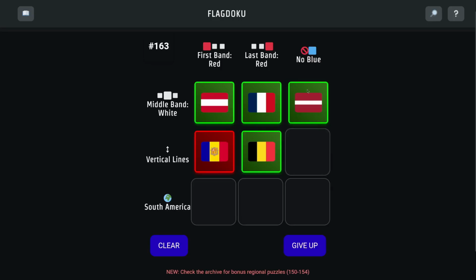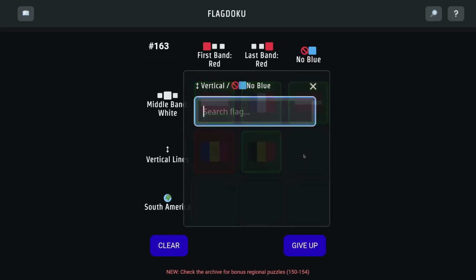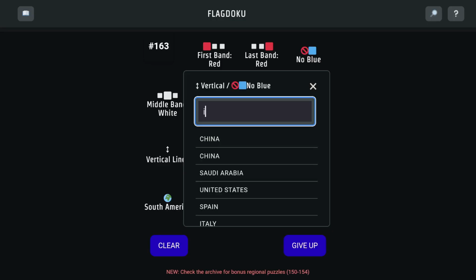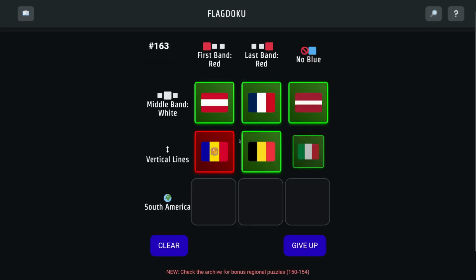Okay, and then we'll try no blue and vertical lines. I think the one we just thought of, Italy. I think Italy doesn't have blue. Right? Wait, does it have red? Oh, it doesn't need to have red. Is it white, green, and red? I think that sounds right. Let's try Italy. Oh, it's green, white, red. Okay. So we couldn't even put it there anyways.